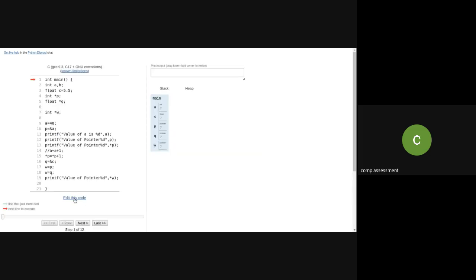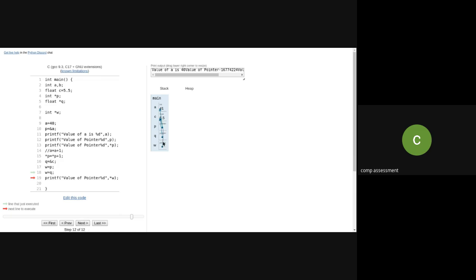See, all the pointer variables, also your variables which you have used. See, 5.5, 40, P is pointing to 40, 41, it is incremented. Now Q is pointing to C. That is, I'm assigning C to Q. Q is having the floating point. Now what I have done, I have assigned P to W. So now my W is pointing to A. Now when I'm going to assign Q to W, it is not giving me any error. I hope you are able to understand.